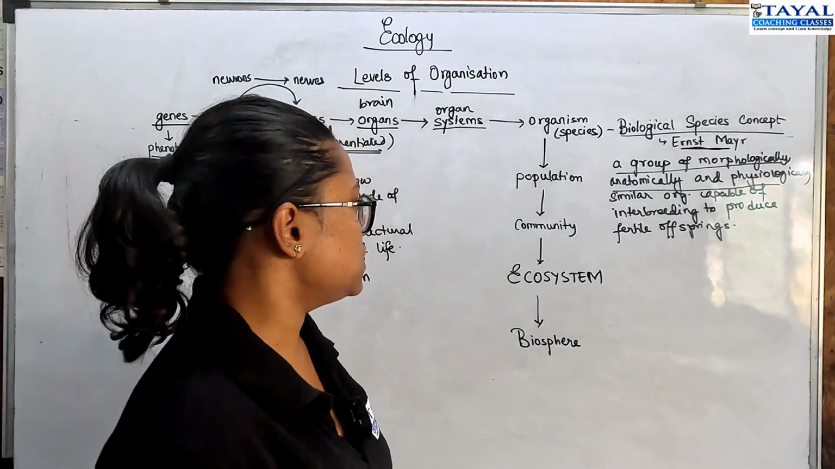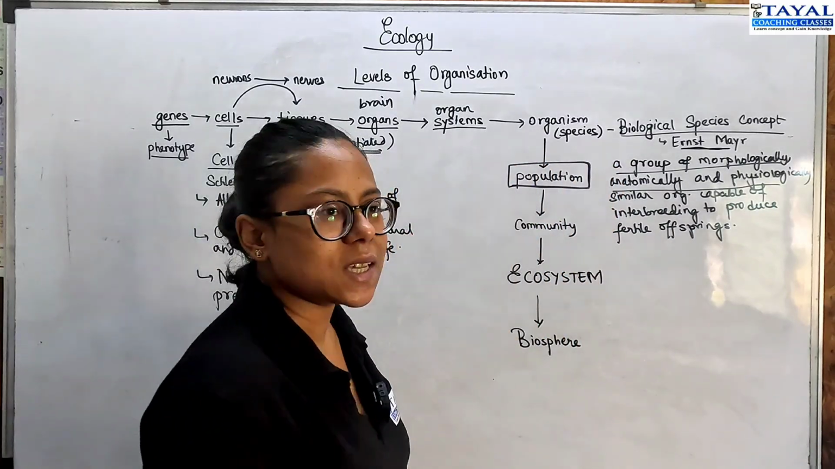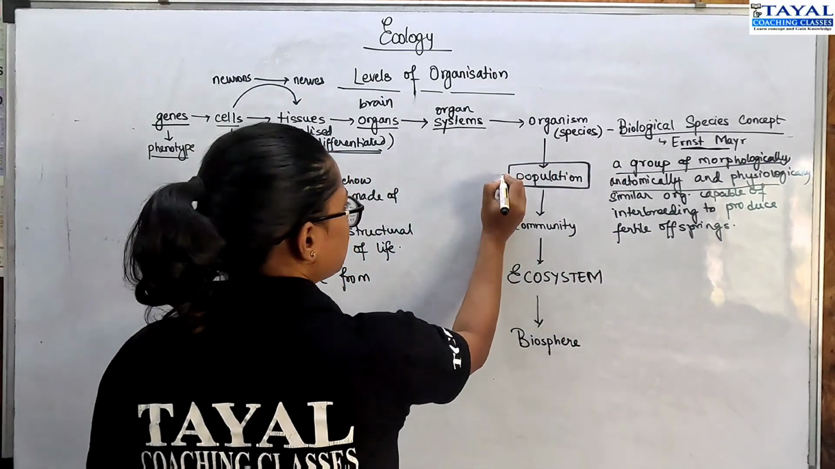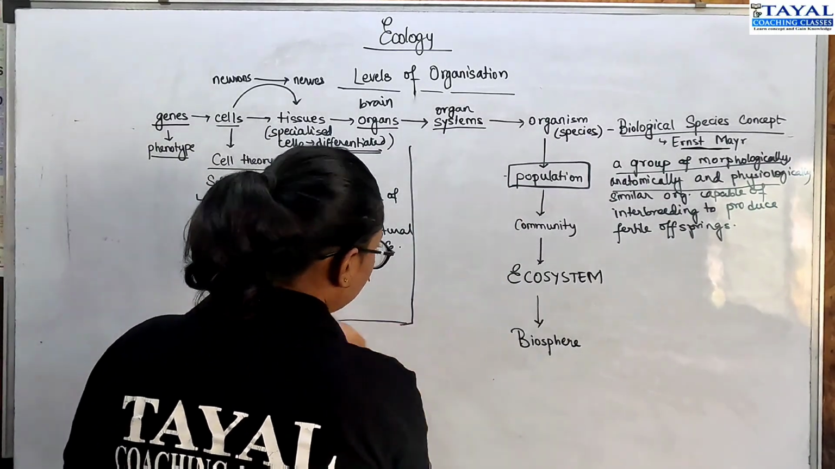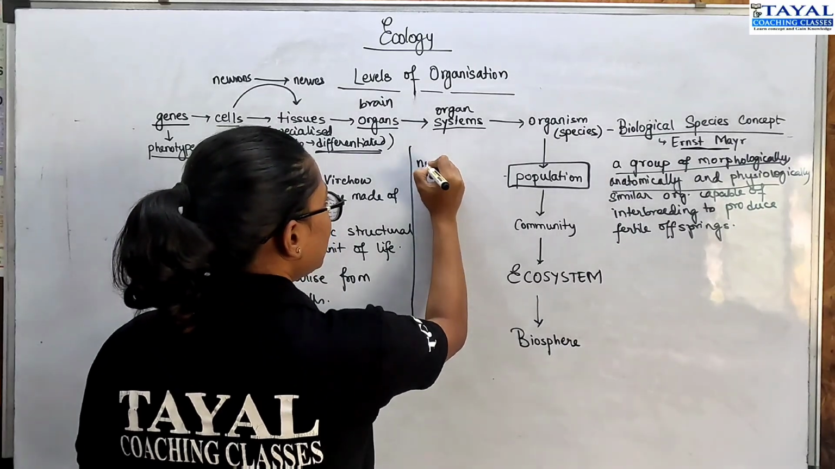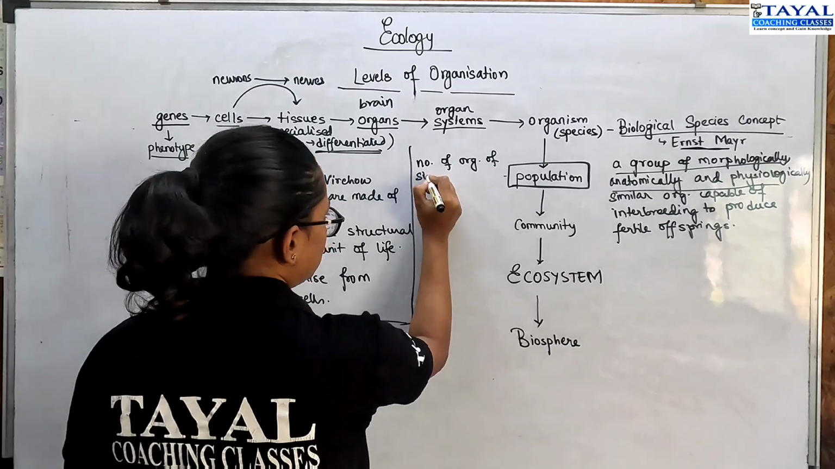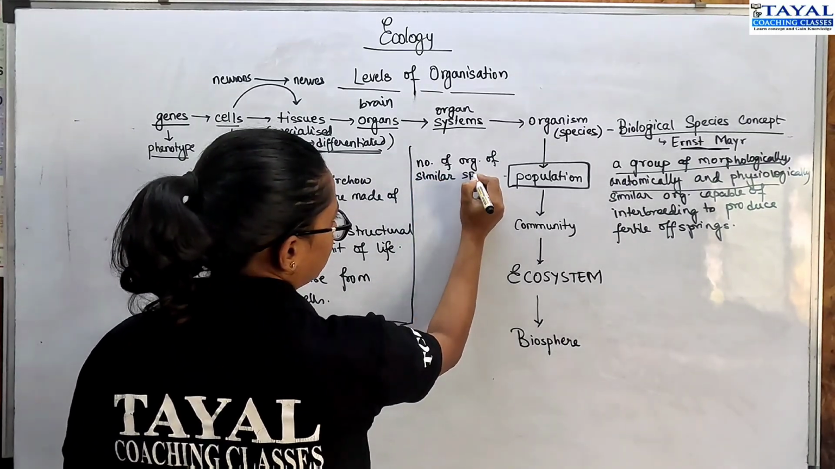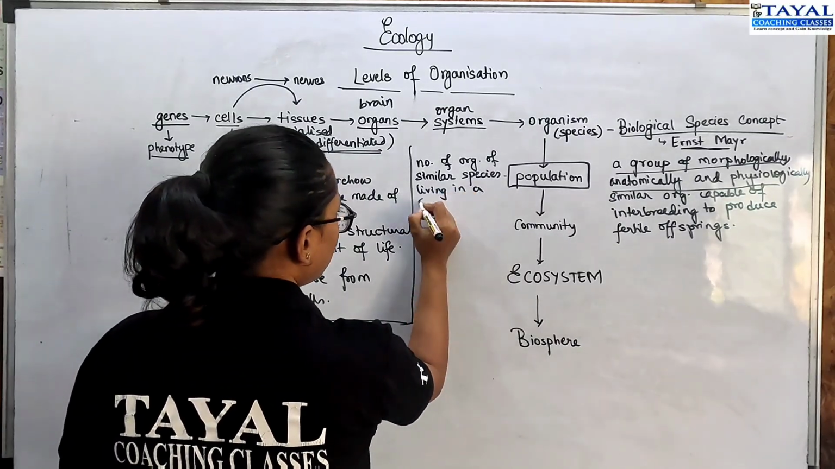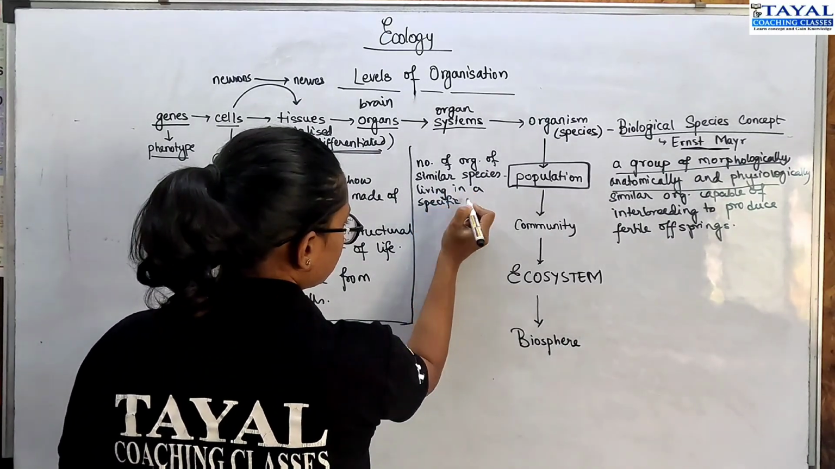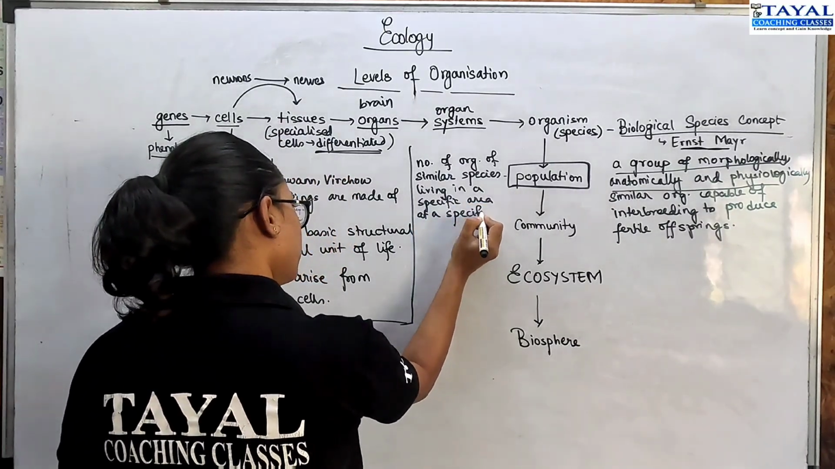Building on the biological species concept, so now the moment we get into the concepts of ecology, we discuss a population. So population is basically, let's draw a line here so that we can write all the definitions together. So population is number of organisms of similar species living in a specific area at a specific time.